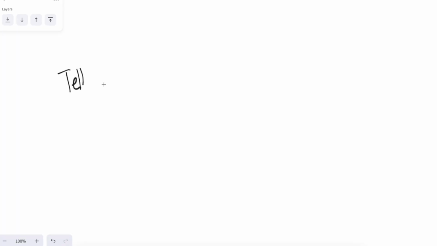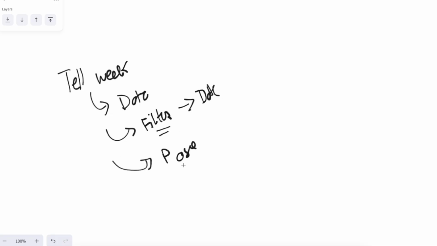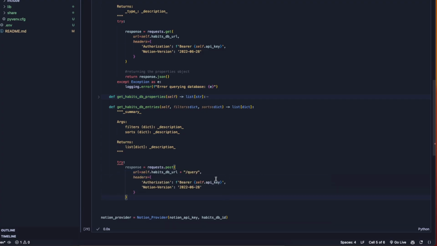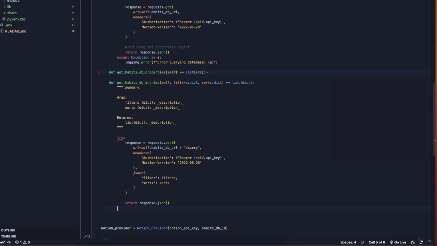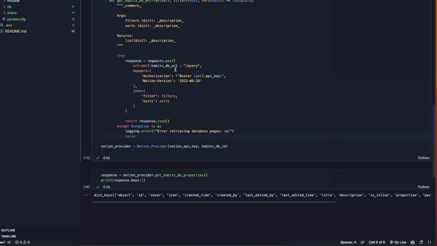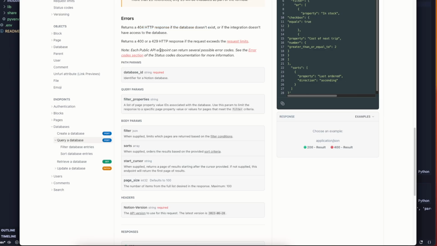So for example, if I were to ask the agent to tell me about my week, what it would first need to do is understand what is the current date and then use its properties list that it returns from our previous function to then filter on the actual date time properties that are in the database to retrieve only the pages that are relevant for that week. So the next step was to actually start building the query database function where it would take in a set of filters and then return a dictionary based on the pages it retrieved for those given filters.